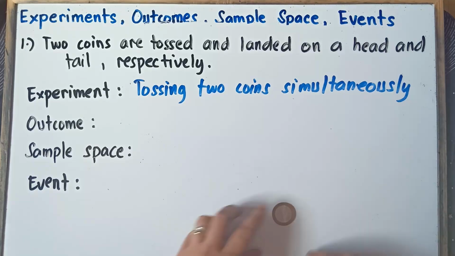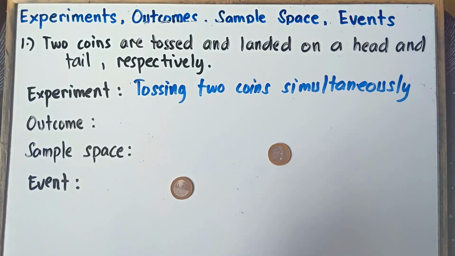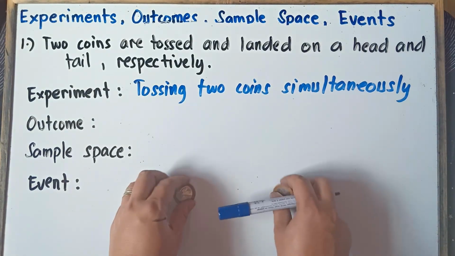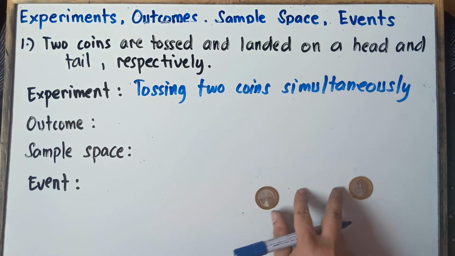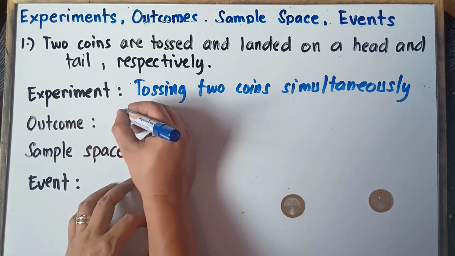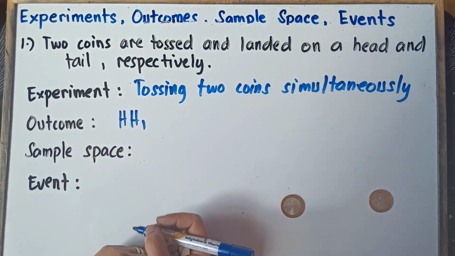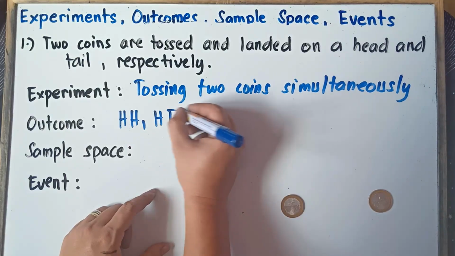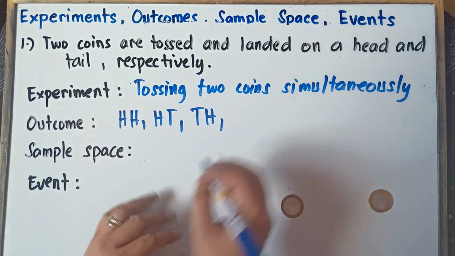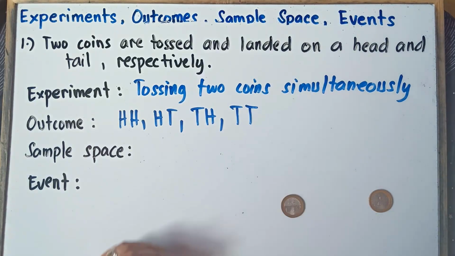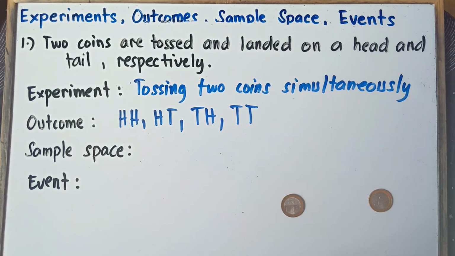Now, when you toss these coins, class, the outcome, so let's try that one. We can have head and then tail. So toss these coins, we can have head and then head. So therefore, possible outcomes, class, we can have head and then head. We can also have head and then tail. We can also have tail and then head. We can also have tail and then tail. So we do have 4 possible outcomes.